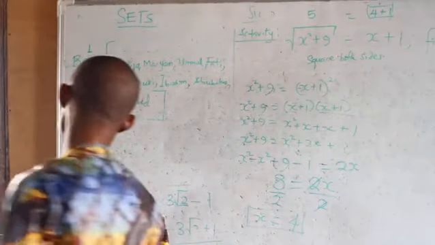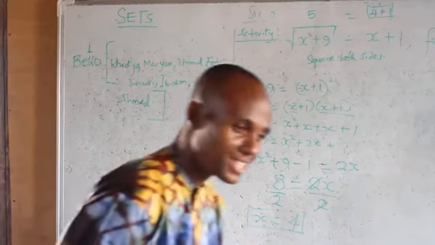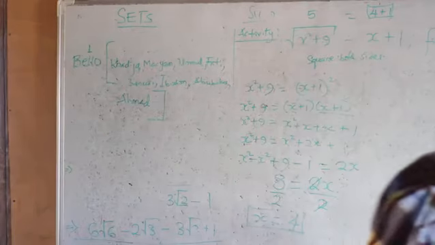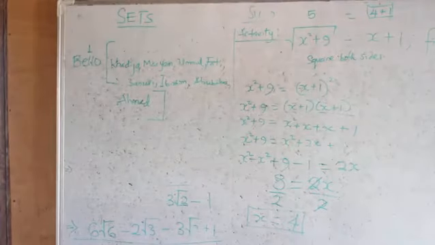Alright, now can we say a set is a collection of well-defined objects. It can be objects, it can be variables, it can be numbers, it can be alphabets.